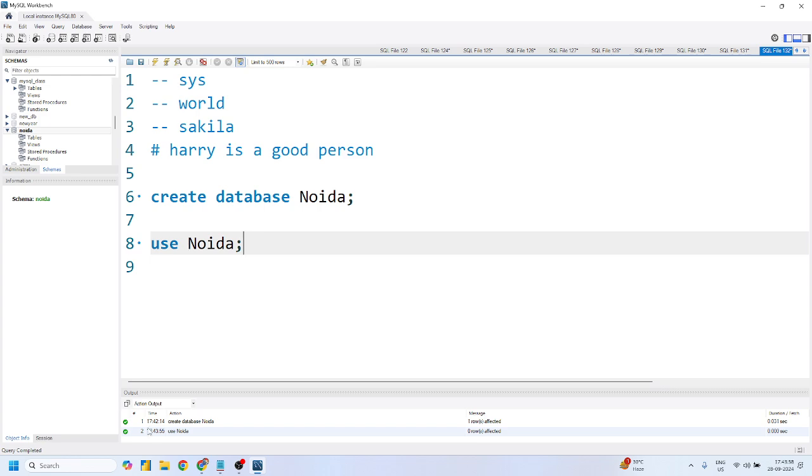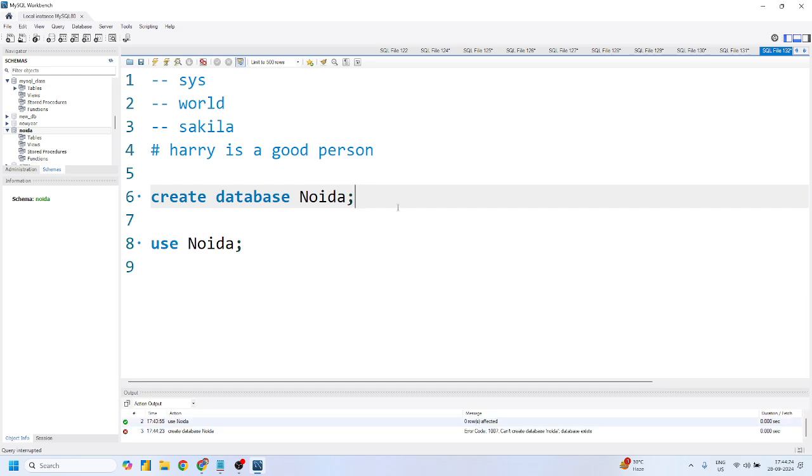Control enter means you have successfully run this query, right? Now, once you have run this query, which is create database Noida, if the database has been created, it cannot be created again, right? If I run this query again, it will definitely give me an error saying that this database already exists. Let me run this with the help of control and enter. You can see here that it gives a red colored mark, and in the message it says you cannot create a database called Noida because it already exists.